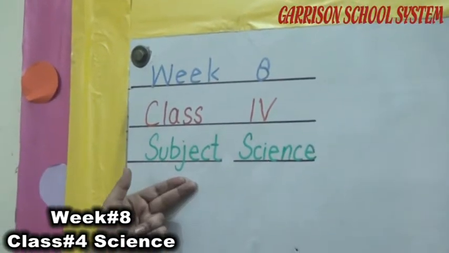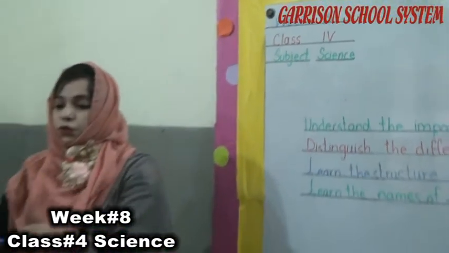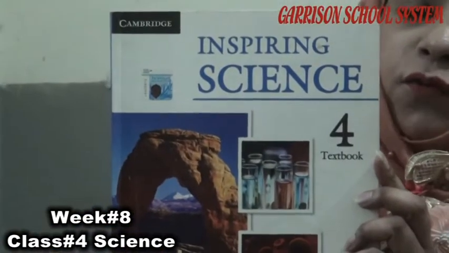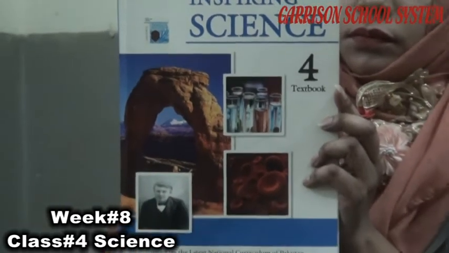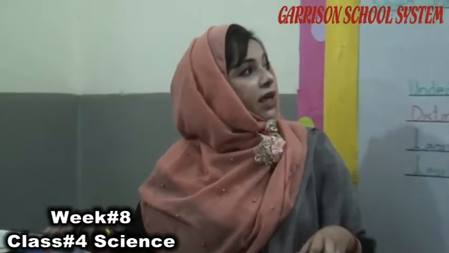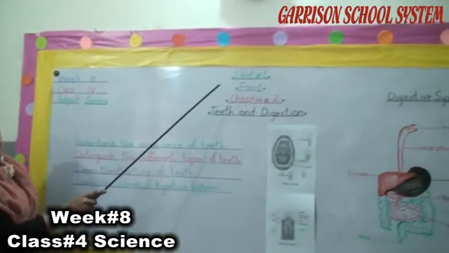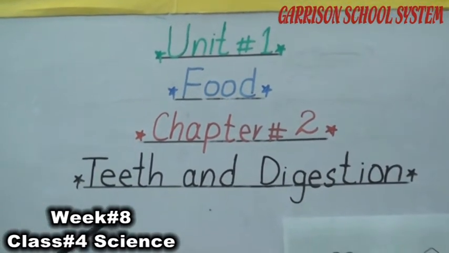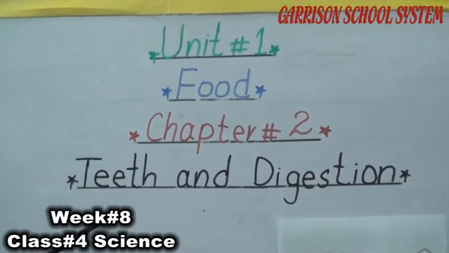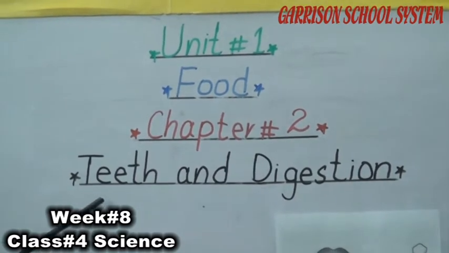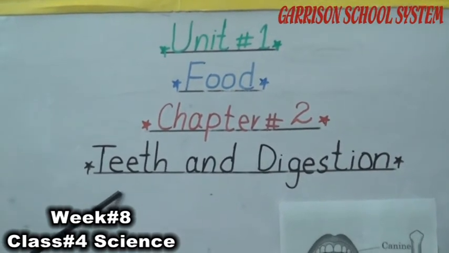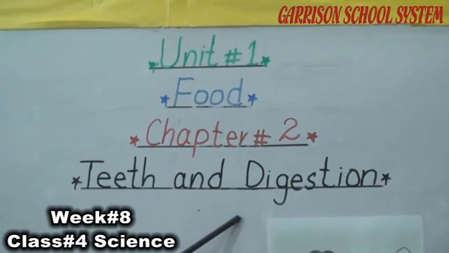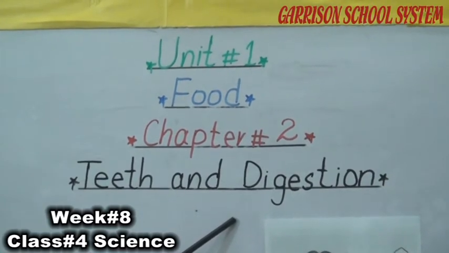The subject is science. First of all, let me introduce the book. Students, we are using Cambridge Inspiring Science for class 4. Today we will discuss unit number 1, which is food, and its chapter number 2, teeth and digestion. In this chapter we will discuss the teeth, the importance of the teeth, how teeth play their role in digestion, and how digestion takes place in our body.